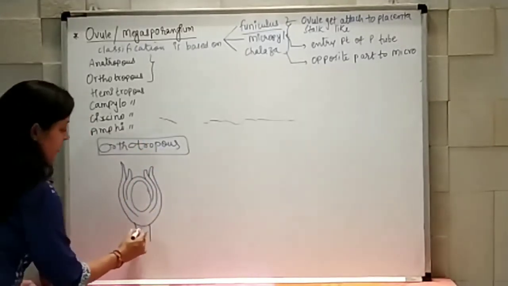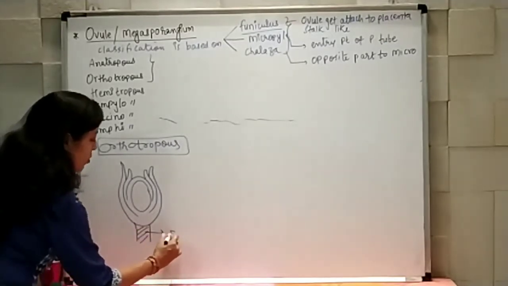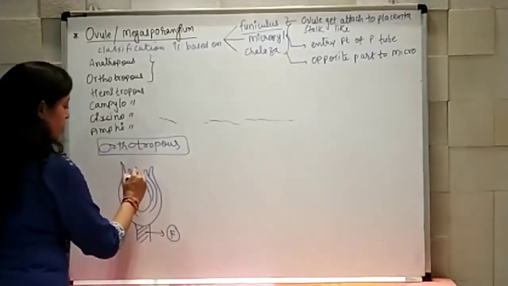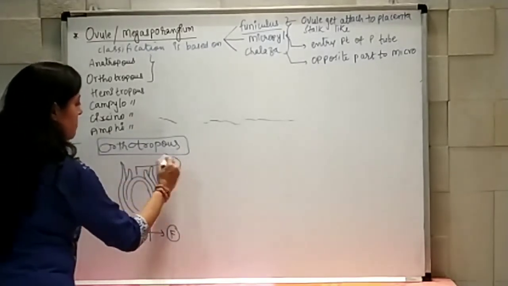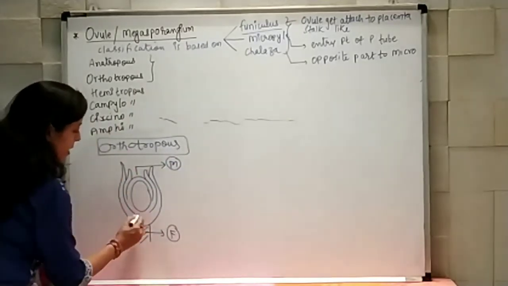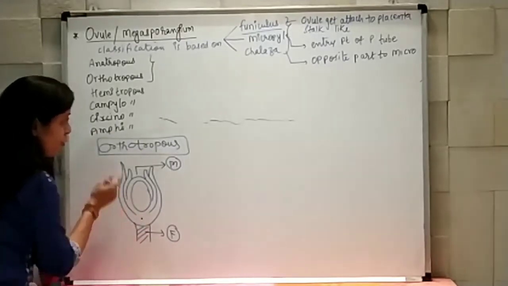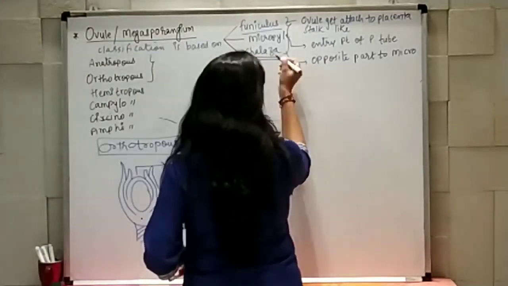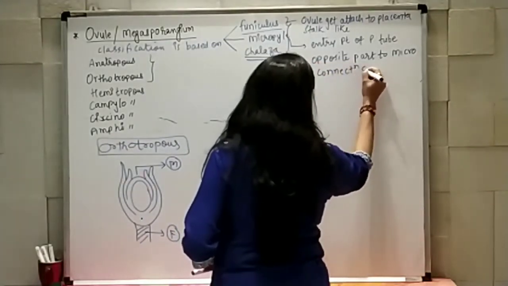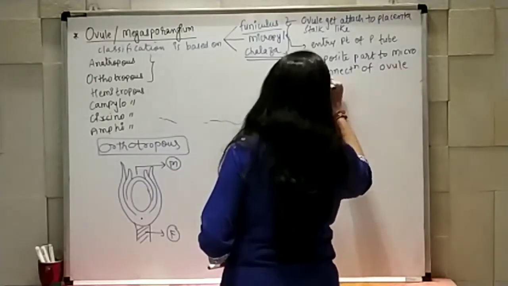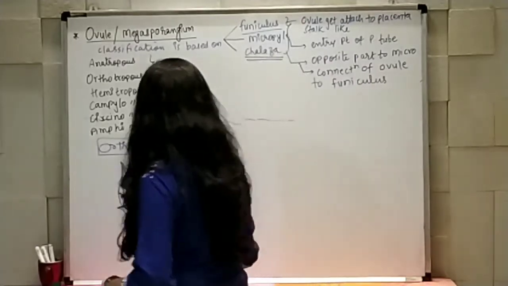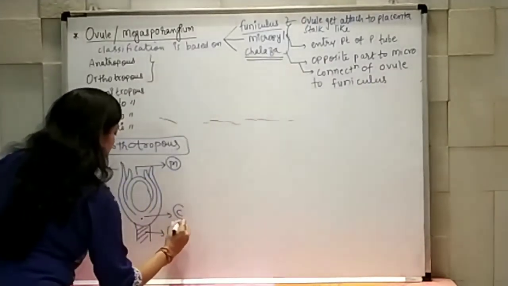So, this area which is stalk-like structure, that is known as funiculus. The entry point of pollen tube is here. So, this is known as micropylar area. And just opposite to micropylar area, that is the connection of ovule to funiculus. That also we can write here in chalaza, that it is also known as the connection of ovule to funiculus. That is known as chalaza region.